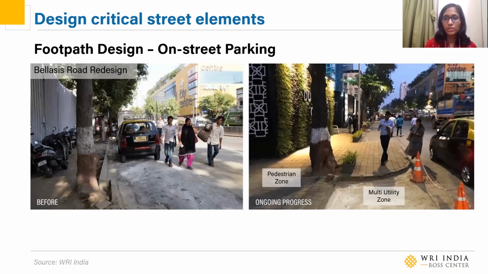We can also use the footpath to organize on-street parking using the multi-utility zone, like what we did in Bellasis Road. Earlier, the on-street parking, which was happening on the side strip or the residual area, is now neatly organized in parking bays on the multi-utility zone and is protected on either side with a curb extension. And again, the edge here was designed not intruding into the travel lanes on the road.